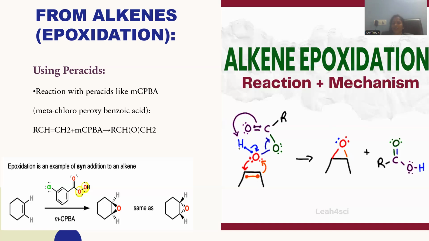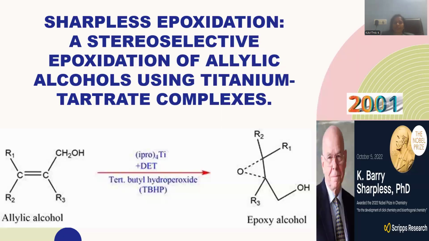Whatever hydrogen from this oxygen, in the form of H positive, is moving towards the oxygen in the purple color, taking the hydrogen atom in this manner. The carboxylic acid is taken as a byproduct, so that the epoxide is generated by this metachloroperbenzoic acid oxidation on the olefinic double bond.